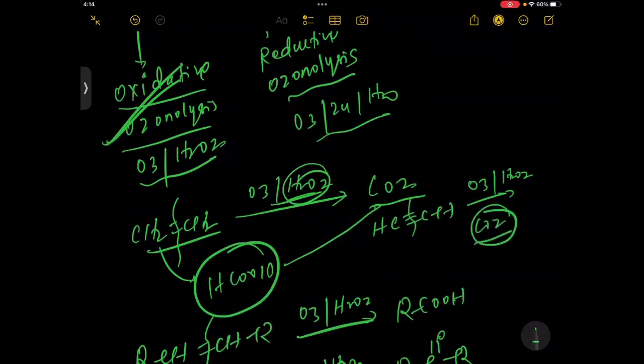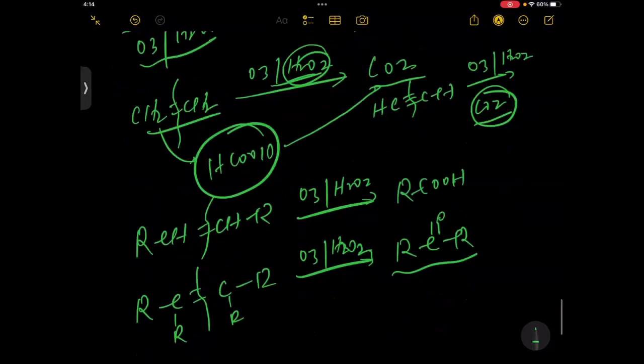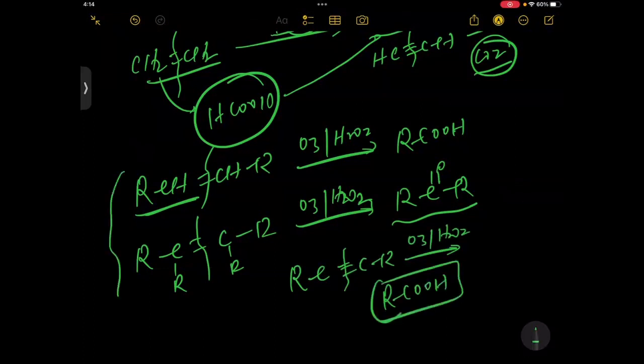Similarly, suppose we have the alkyne RC triple bond CR, and you take O3 and H2O2, that will form the acid. So whatever happened with the alkene, the same thing will happen with the alkyne also. CO2 and acid form just like with alkenes.